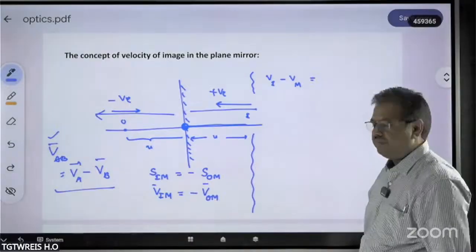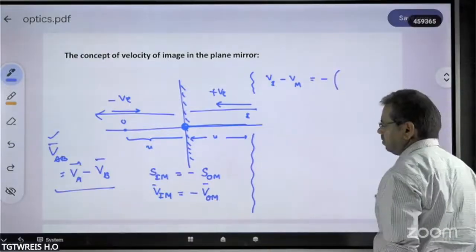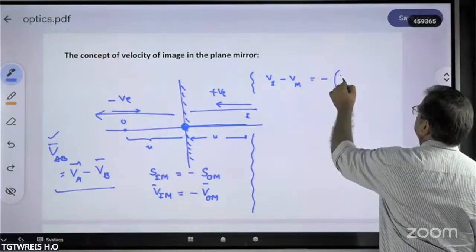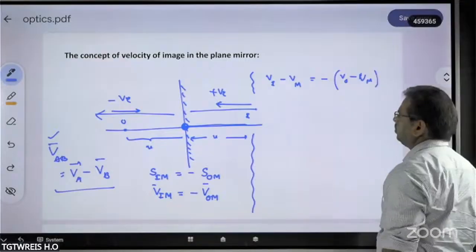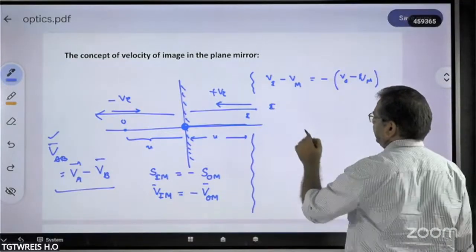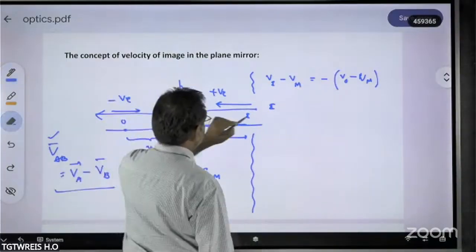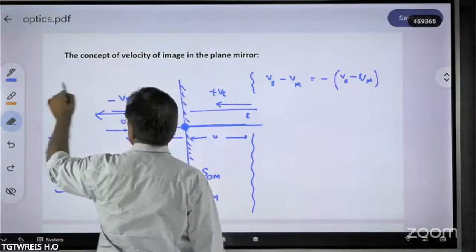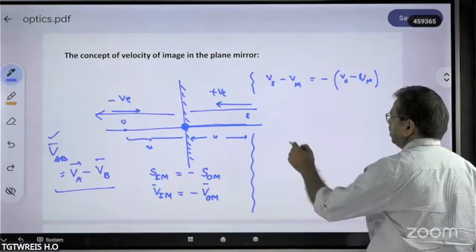So VI minus VM is equal to what I can write? Minus of what I can write? VO minus VM. So from this what I can write? Velocity of the image, how I am writing this one, look carefully.